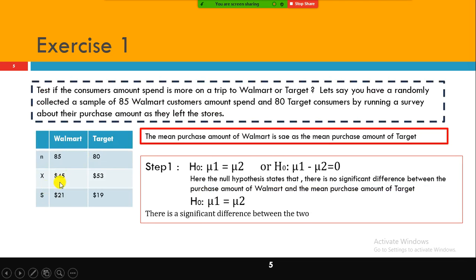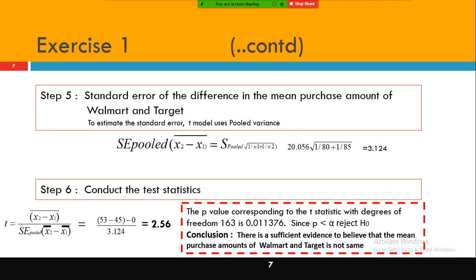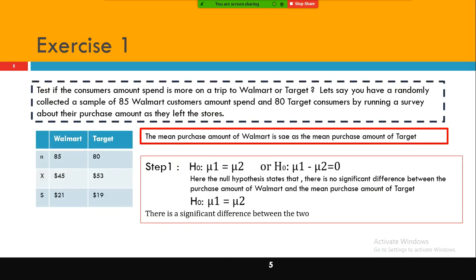So let's say this value is 52, which is somewhat closer to 53. Do you think in the hypothesis test the p-value will be greater than alpha? Again, standard deviation.